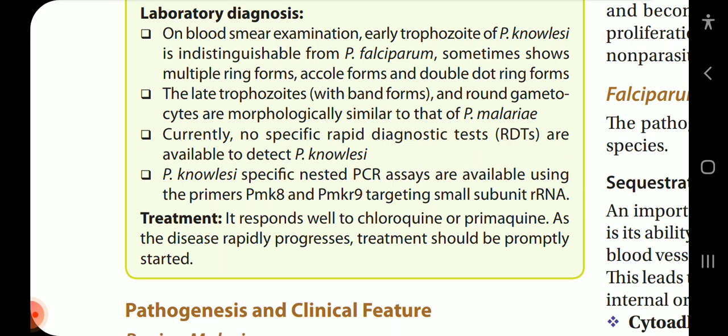Currently, no specific rapid diagnostic tests (RDTs) are available to detect Plasmodium knowlesi. Plasmodium knowlesi specific nested PCR assays are available using the primers PMK8 and PMKR9 targeting small subunit rRNA. Treatment. It responds well to chloroquine or primaquine. As the disease rapidly progresses, treatment should be promptly started.